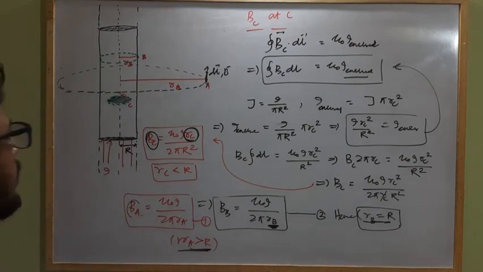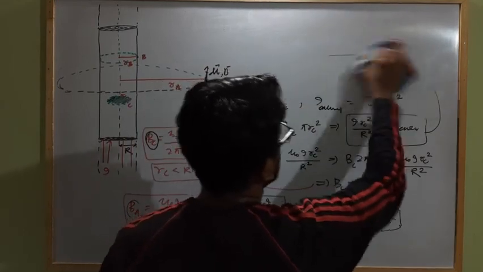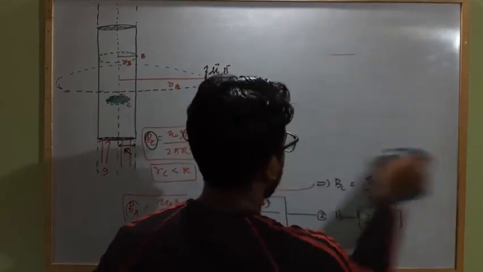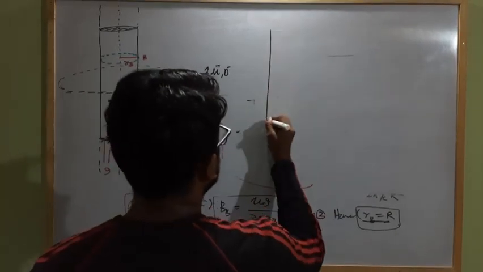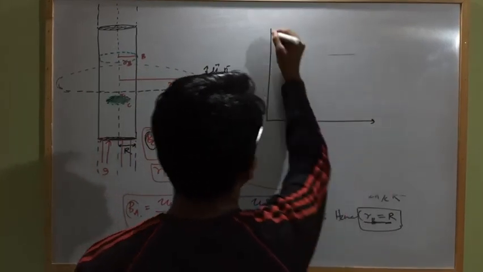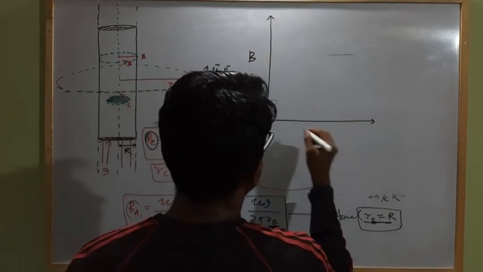So what will be the graph between B and the distance r from the axis of the current carrying conductor? Here we can write the graph between B and distance from the current carrying conductor for a solid infinite long straight conductor. This is r, it will be like this.